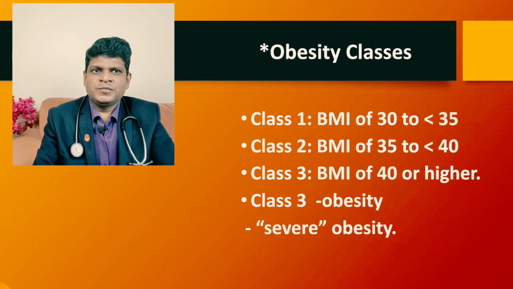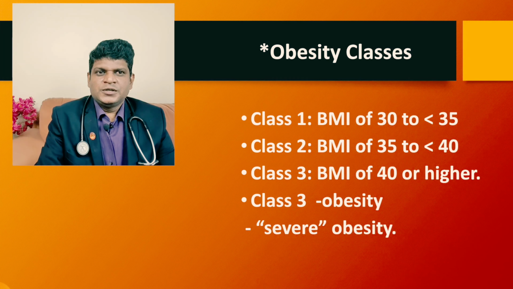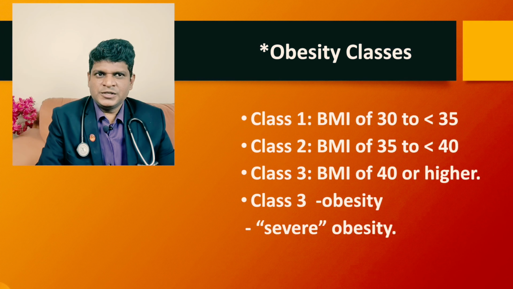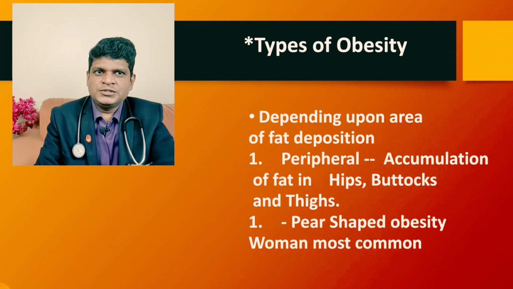Now depending upon the body mass index, obesity is further classified into different classes. Class 1 obesity is defined as body mass index between 30 and 35. If your body mass index is between 35 and 40, then it is class 2 obesity, and if your BMI is above 40, then it is called class 3 obesity. Class 3 obesity is more dangerous because it leads to various diseases like heart attack, stroke, blindness, kidney failure, and peripheral vascular disease.